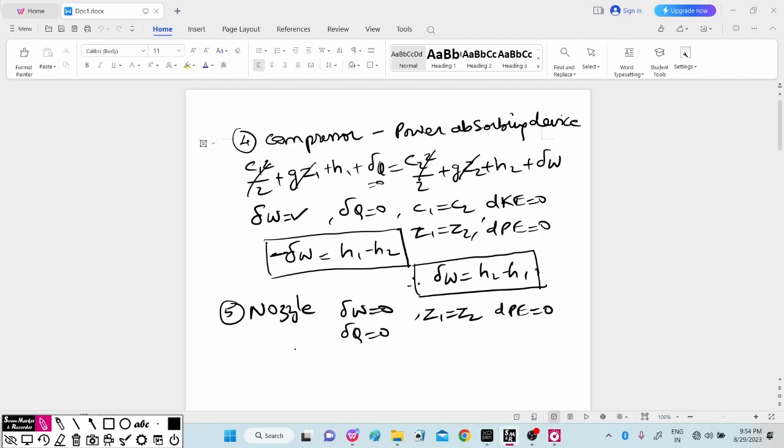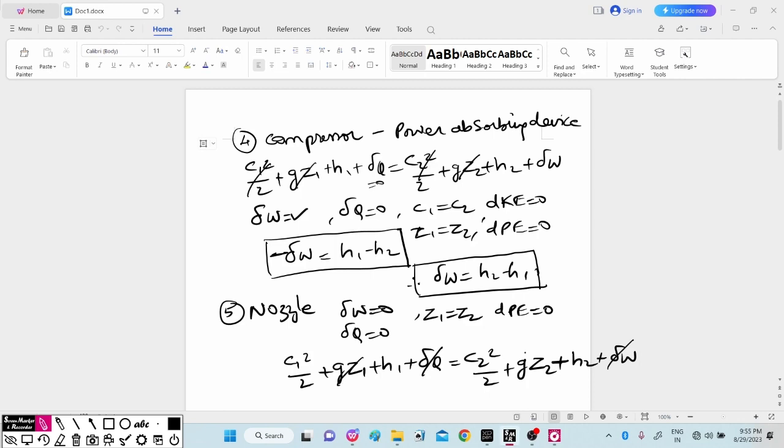So we can write C1 square by 2 plus gZ1 plus H1 plus del Q is equal to C2 square by 2 plus gZ2 plus H2 plus del W. Here work is 0, we will cancel it, heat transfer is 0, we will cancel it.